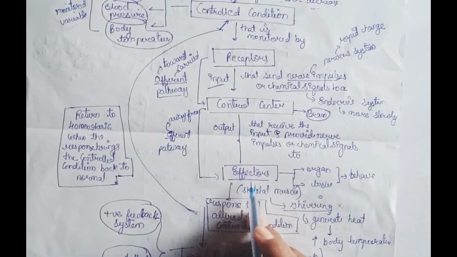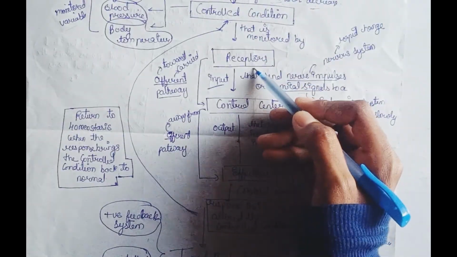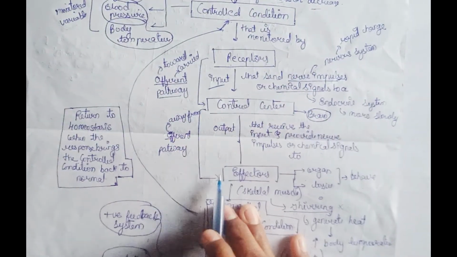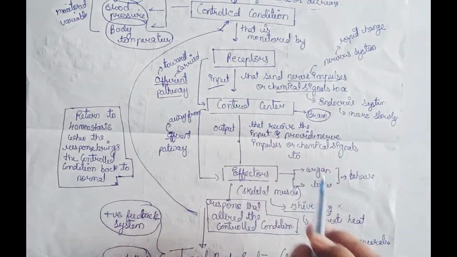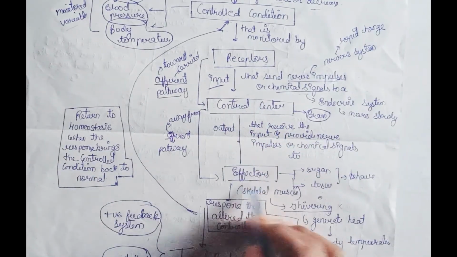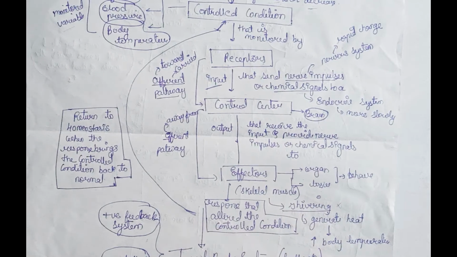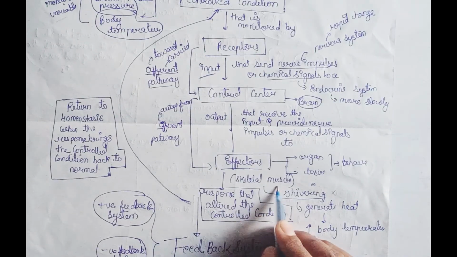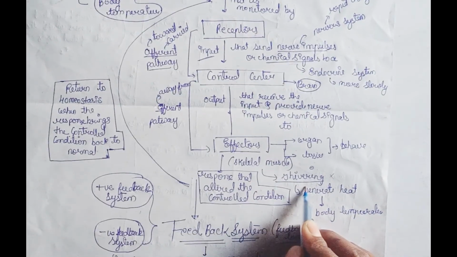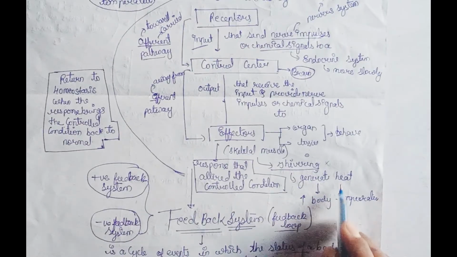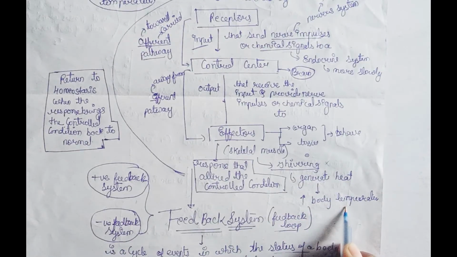Next, when the receptor sends the information that body temperature has decreased to the control center, the control center sends information to the effector to increase body temperature. So the skeletal muscles start shivering to generate heat and increase the body temperature.